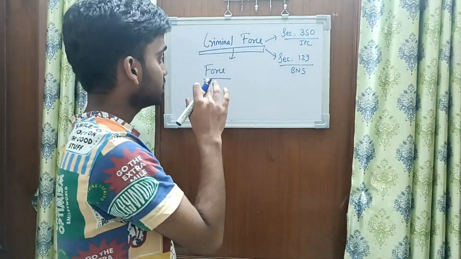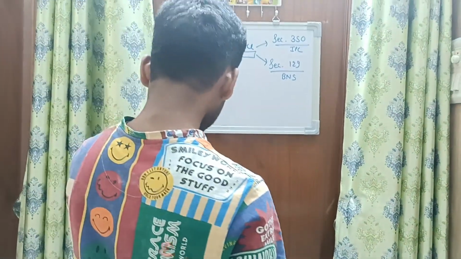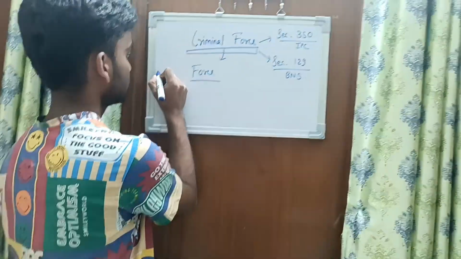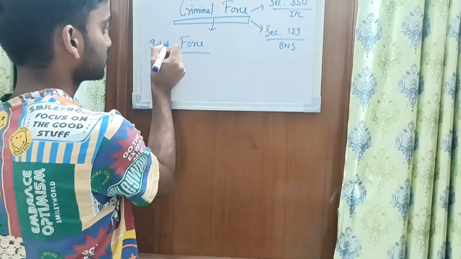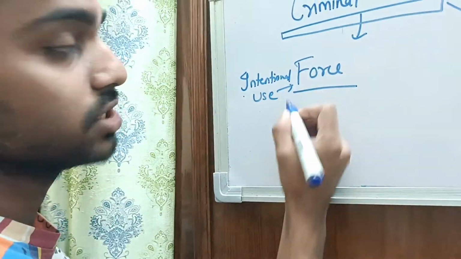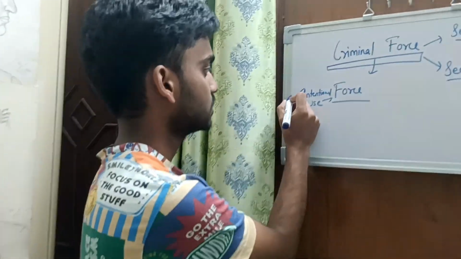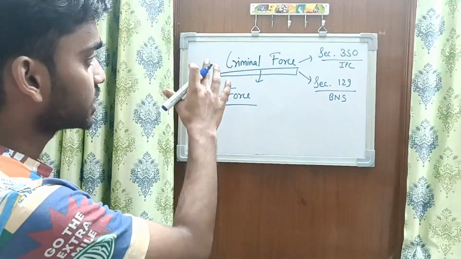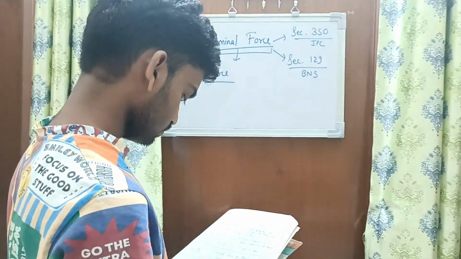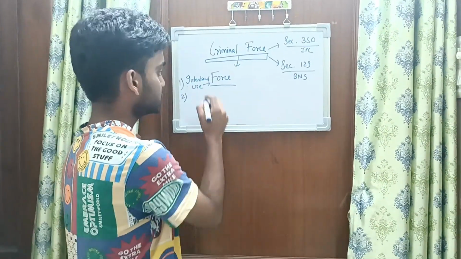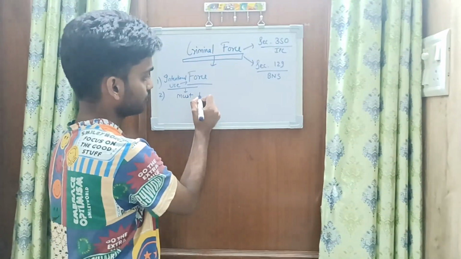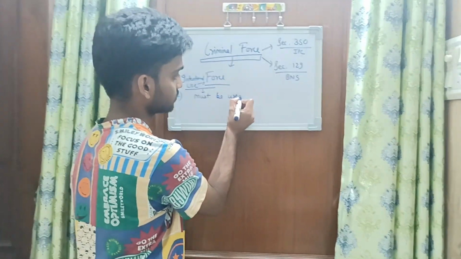So what does it include? Firstly, intentional use of force to any person. This is the first element to constitute the offence of criminal force. Second, this intentional use of force must be used without the consent of the other person.